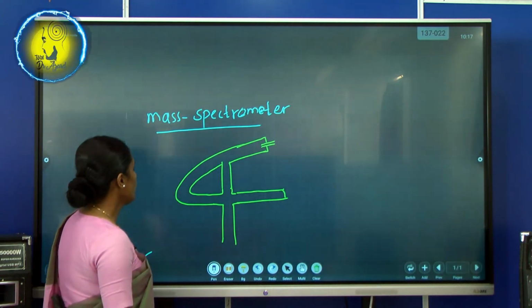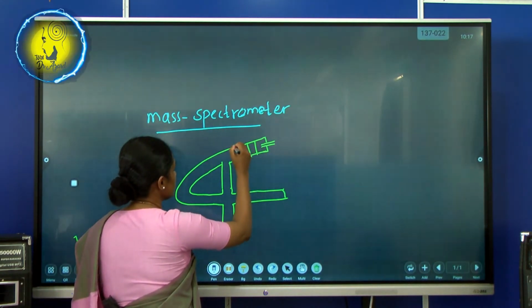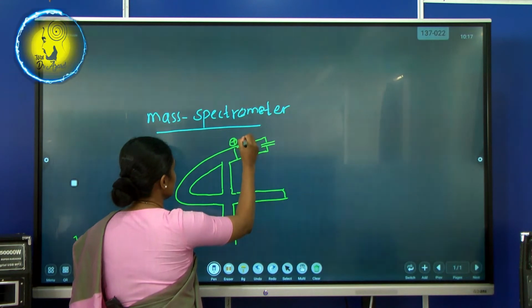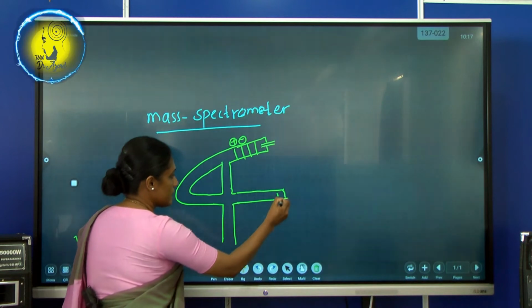Right, now look at the board. There are chambers. There's an ion detector.